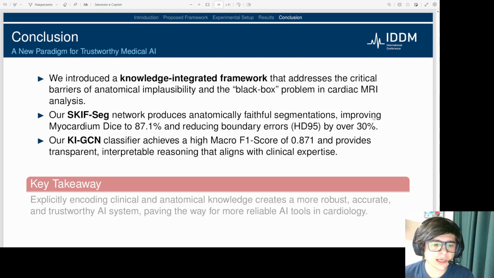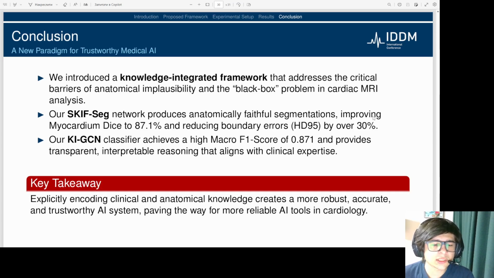Our KI-GCN classifier then leverages this high-quality segmentation to achieve a high macro F1 score of 0.871, all while providing transparent and interpretable reasoning that aligns with established clinical expertise. Our key takeaway is this: explicitly encoded clinical and anatomical knowledge creates a more robust, accurate, and trustworthy AI system. We believe this work helps pave the way for more reliable and adoptable AI tools in the field of cardiology.